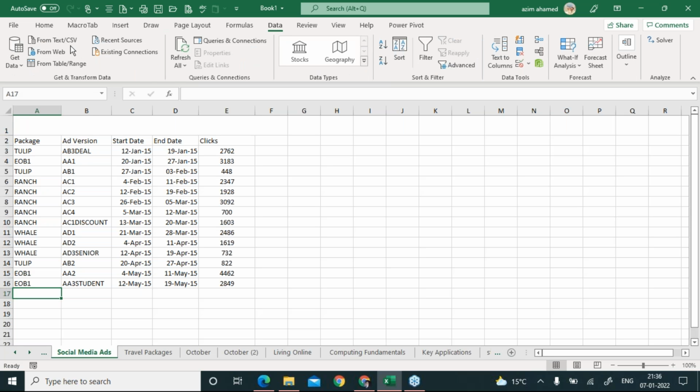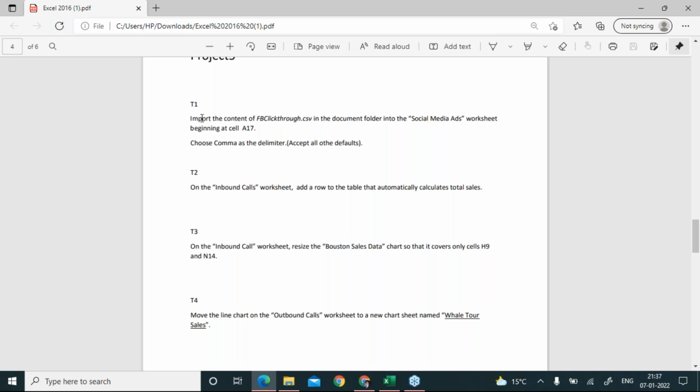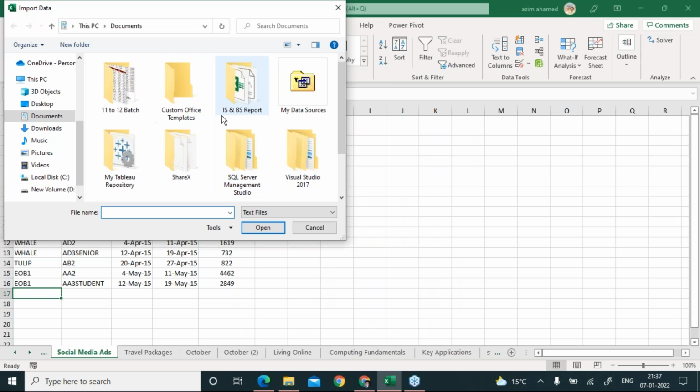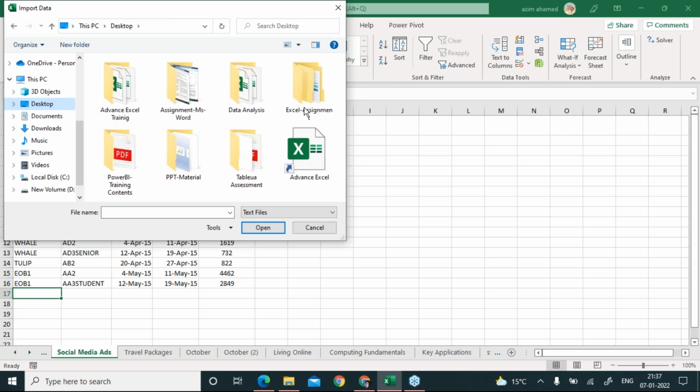Inside Data, you will see an option called From Text/CSV. When you click on this, your local computer window will appear, the local window of Microsoft. As per the question, it's clearly mentioned to import the content of this file from the document folder. So in Excel, there will be a documents folder, and if you open that, you will see the file there. Fine. So let me just select my file.